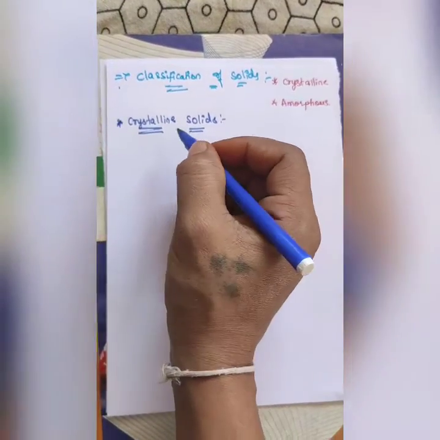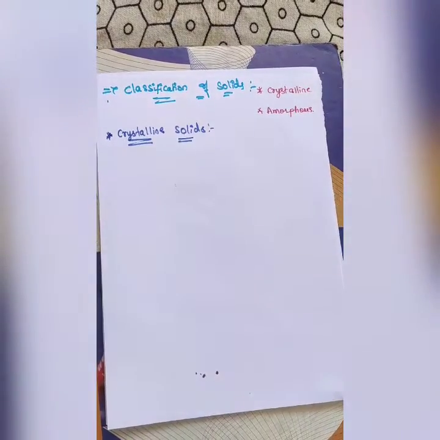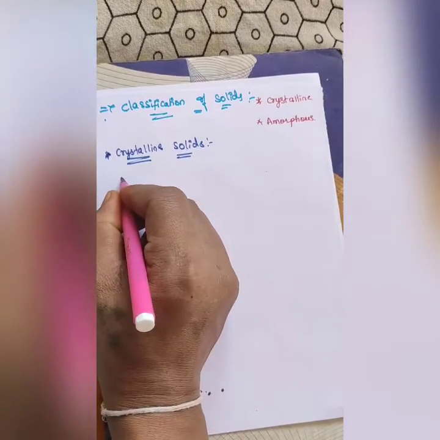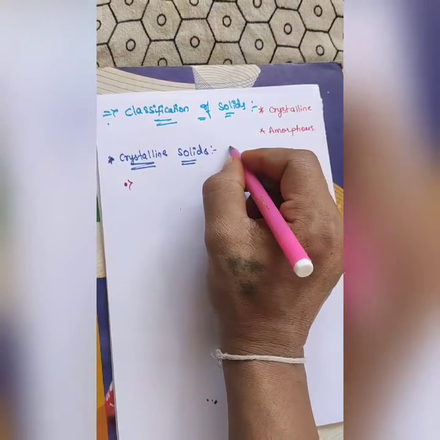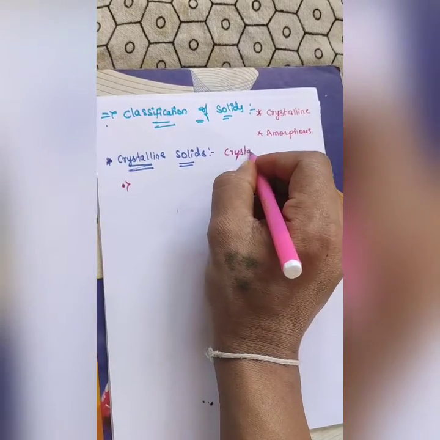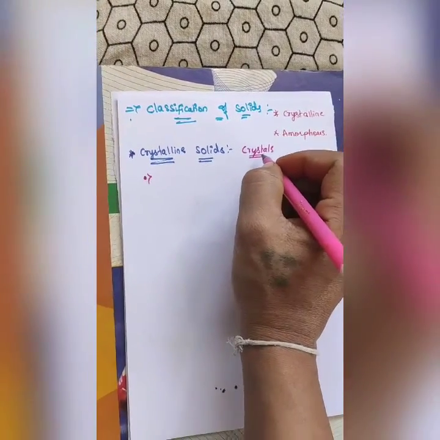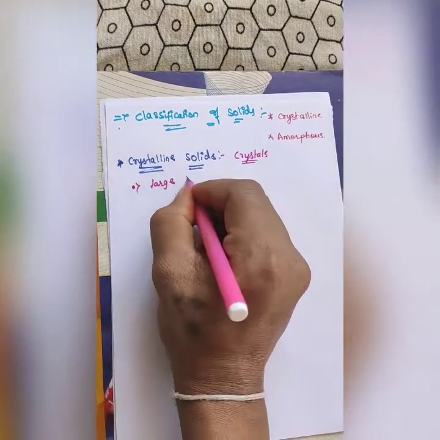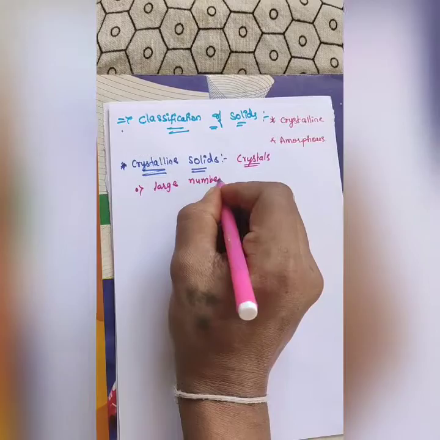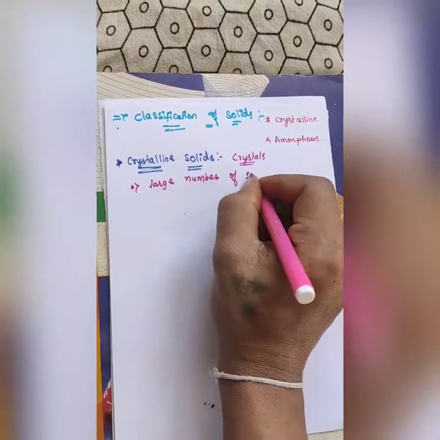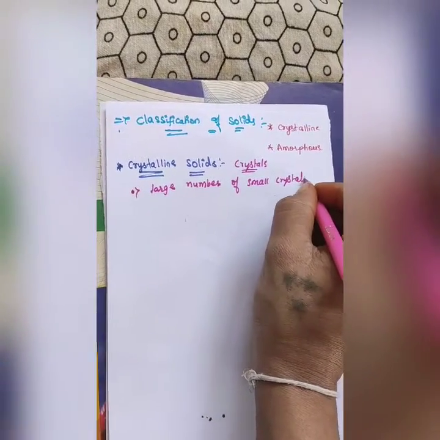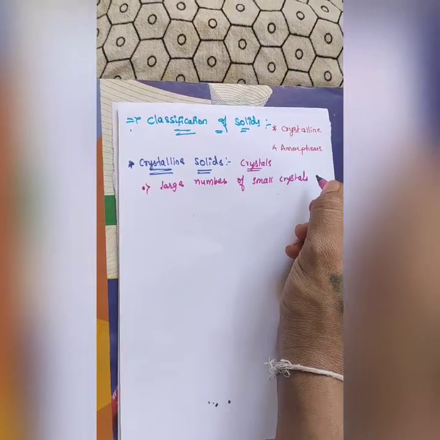Now we will have an idea about it. In crystalline solids, the first point is that the name itself indicates that they consist of crystals, means they consist of a large number of small crystals.